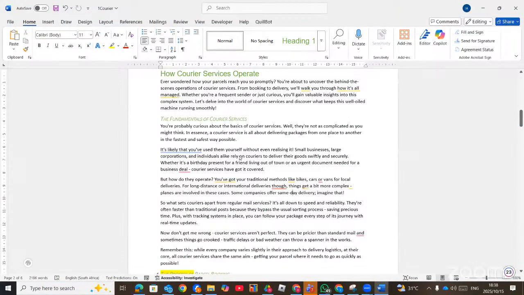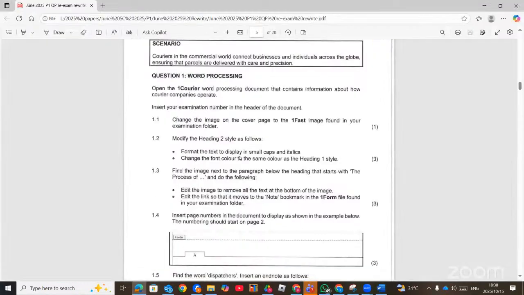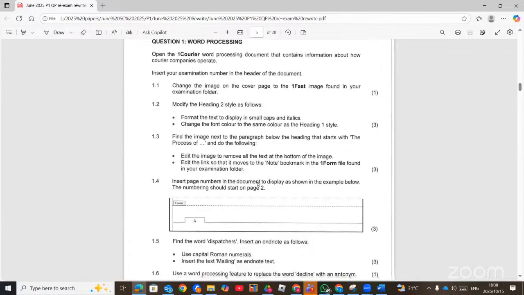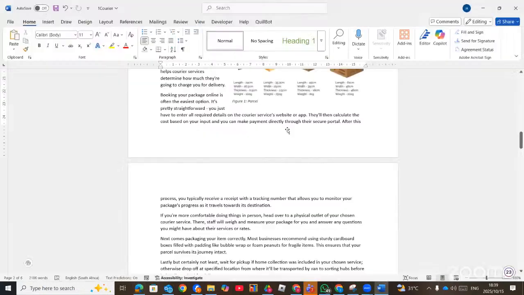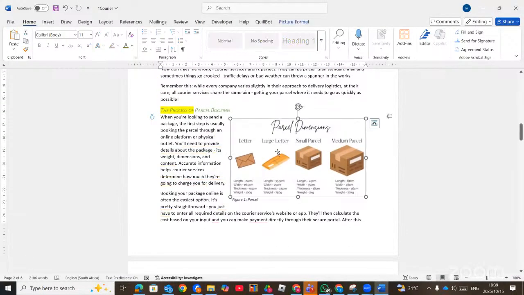The next question, it says, we must find the image next to the paragraph below the heading that starts with the process of, and do the following. Edit the image to remove all the text at the bottom of the image. So there was some text at the bottom of that image. So we select the image.